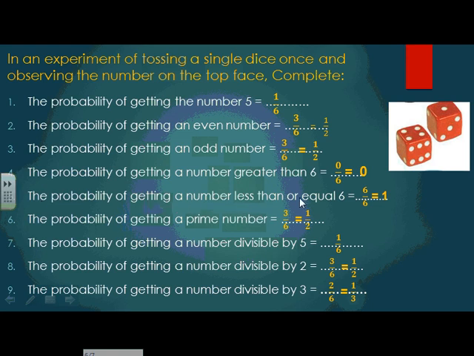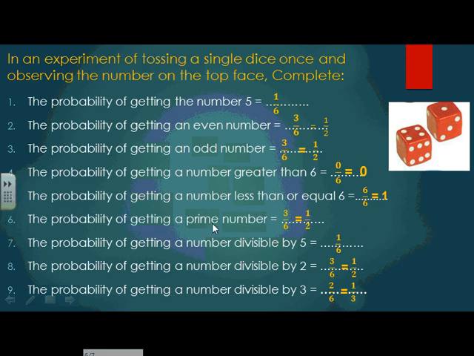The probability of getting a number less than or equal to 6. Concentrate here. Numbers less than 6: yes, we have 5, 4, 3, 2, and 1. But "or equal to 6" means I'm going to start with 6. So we have 6, 5, 4, 3, 2, and 1. How many numbers do we have? We have 6 numbers over the total number of outcomes. 6 over 6, any number divided by itself equals 1, which is a sure event or certain event.